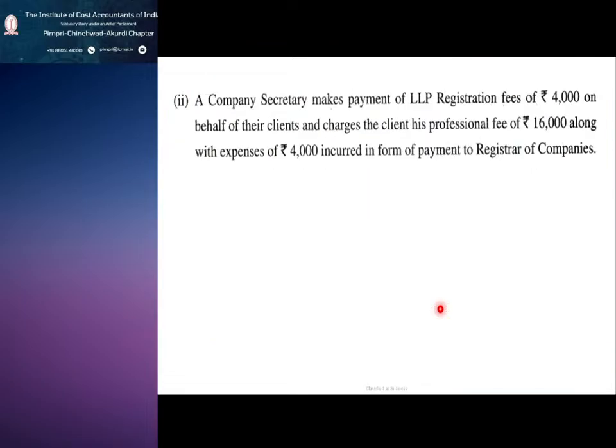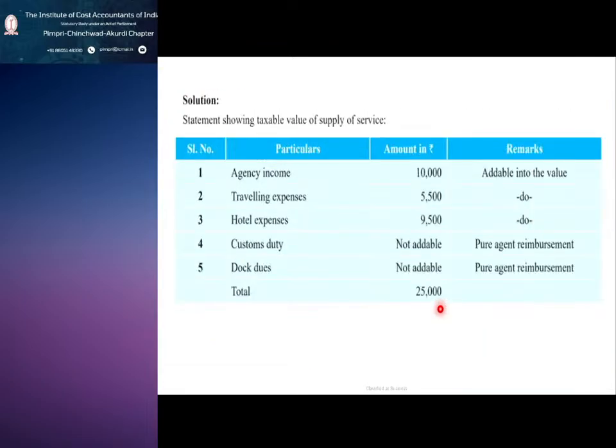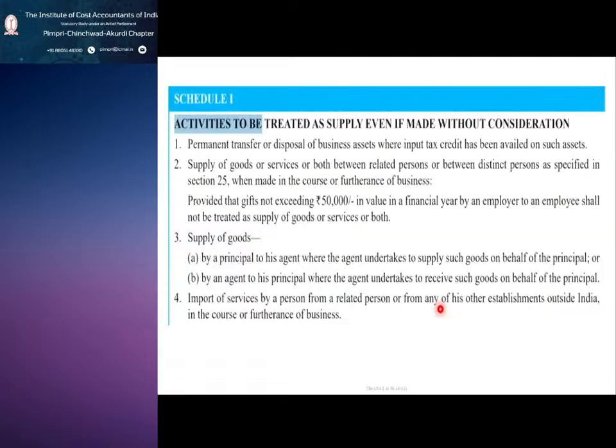So we are going back to the pharmaceutical free samples. So free samples means where it will get captured. I am giving some free samples to doctors. That means I don't receive consideration. So activities to be treated as supply even if made without consideration. You should recollect this schedule 1.